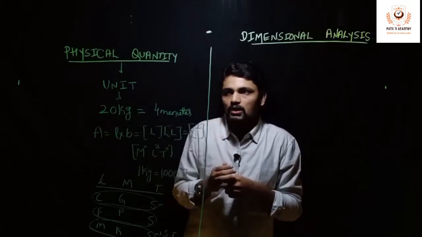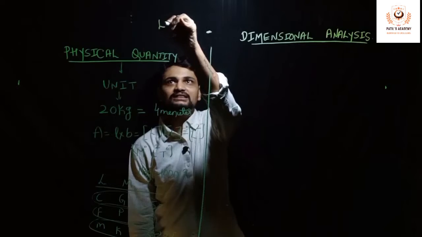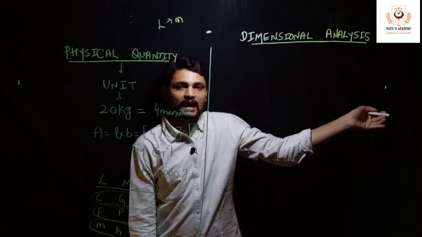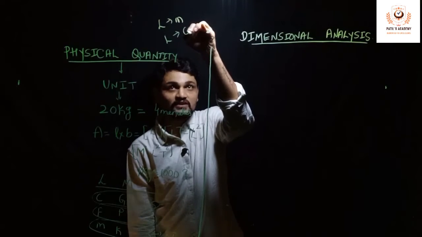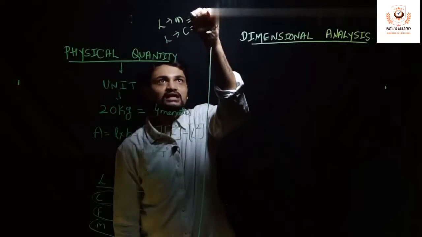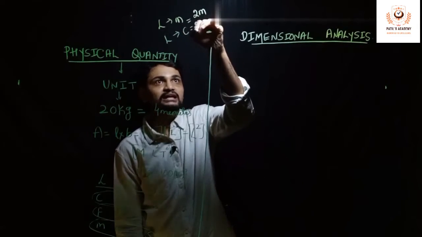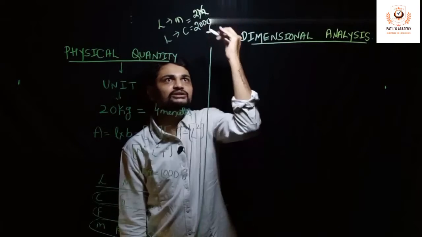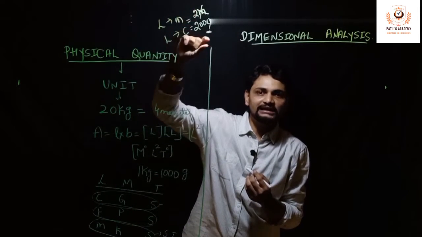The physicist doing the experiment in India is measuring a length in meters, whereas the physicist in Pakistan is measuring length, let us assume, in centimeters. So undoubtedly they both will end up with different answers. For example, one got 2 meter, and the other physicist got 200 centimeter. Let us assume they forgot to mention the units. Now it is very clear that 2 is not equal to 200 in physics.